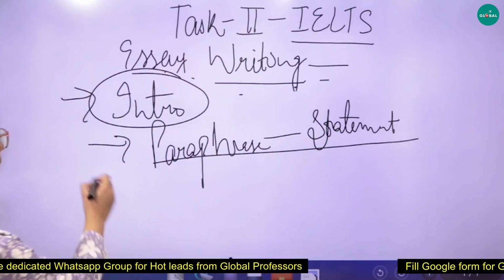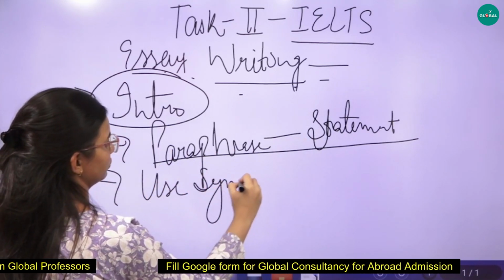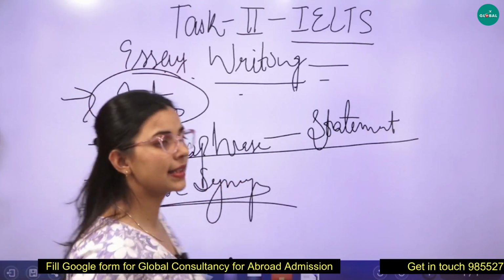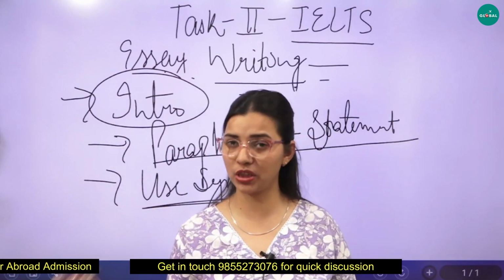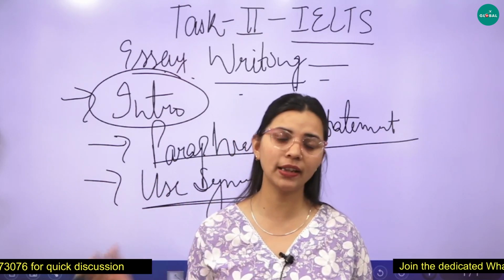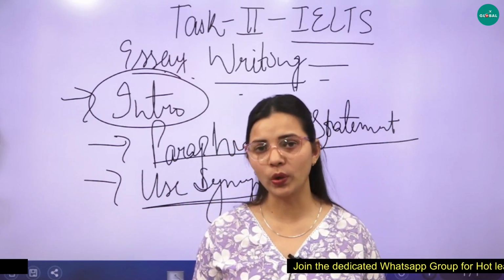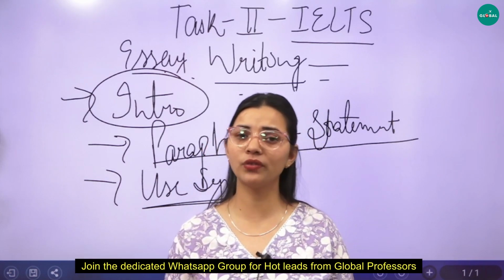Apart from that, use synonyms as much as you can, so that we can avoid repeating the same words again and again, which looks very boring. But when you use synonyms, it looks very impressive and attractive, showing that you are very good in vocabulary.